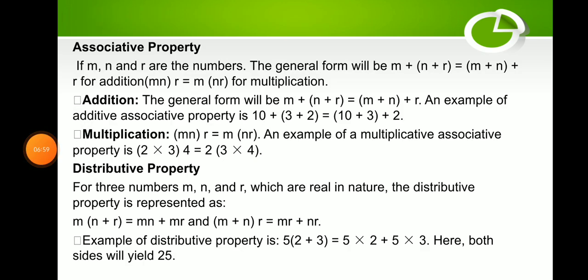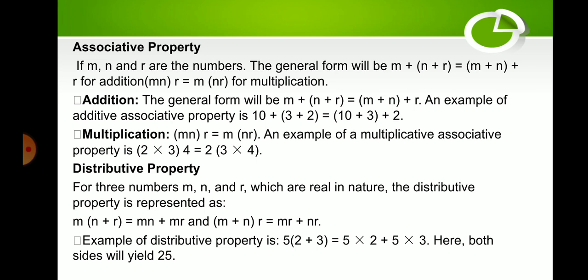Associative property: if M, N, and R are real numbers, the general form will be M plus (N plus R) equals (M plus N) plus R for addition, and M times (N times R) equals (M times N) times R for multiplication.